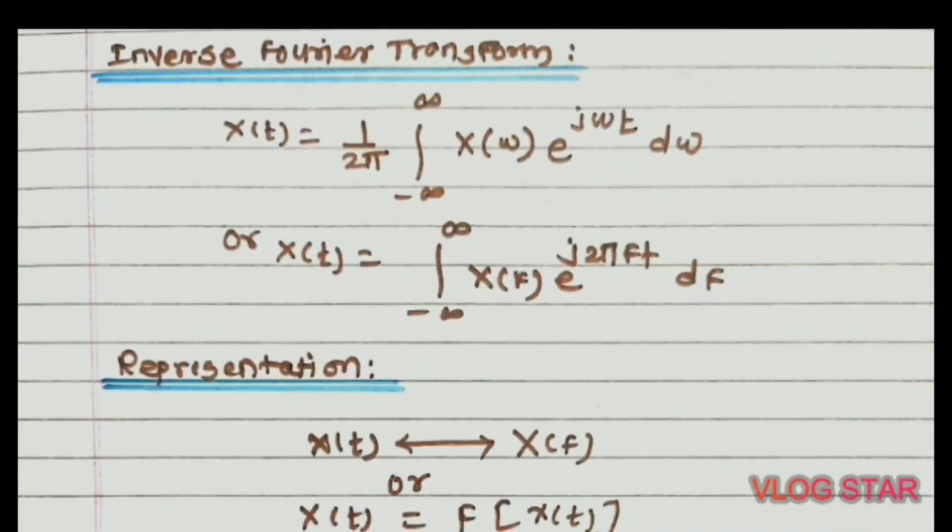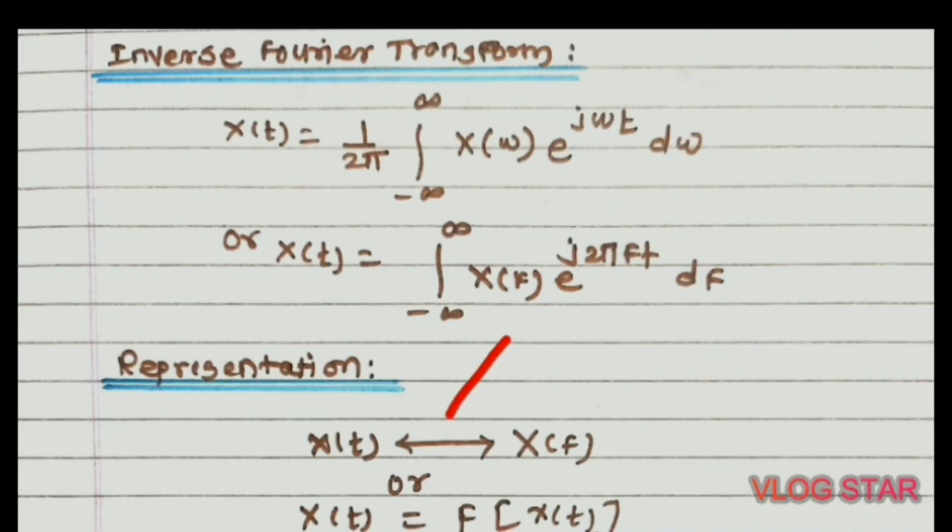Second, the representation of Fourier transform. So let us see how to represent the Fourier transform. The signal x of t and its Fourier transform, that is X of f, form a Fourier transform pair which can be represented like this.